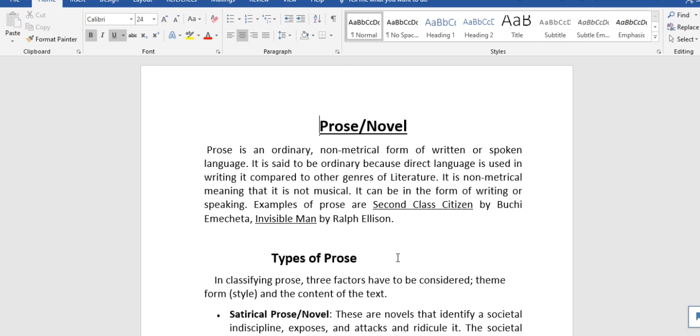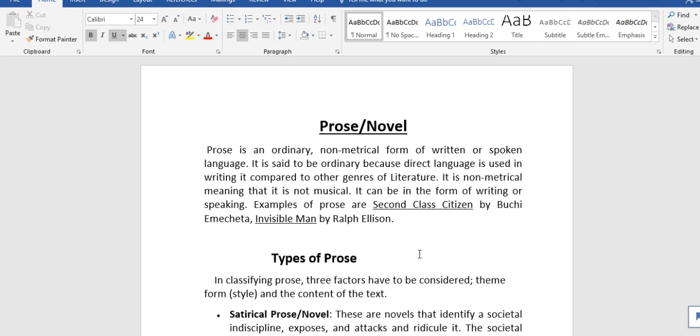It is not metrical, meaning that it is not musical. It doesn't share any quality with music. It can be in the form of writing or speaking language. Examples of prose are Second Class Citizen by Buchi Emecheta, Invisible Man by Ralph Ellison, Redemption Road, also in the New Syllables by Emma Shaw, and some other novels.